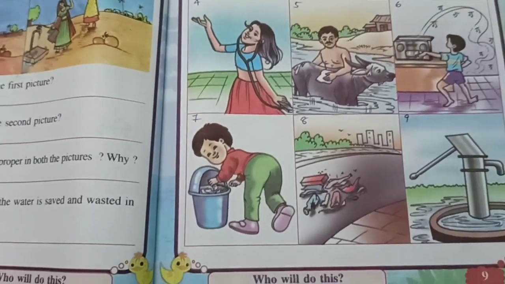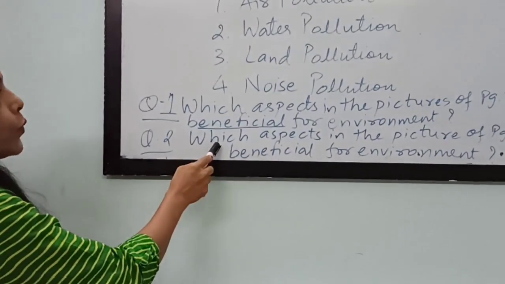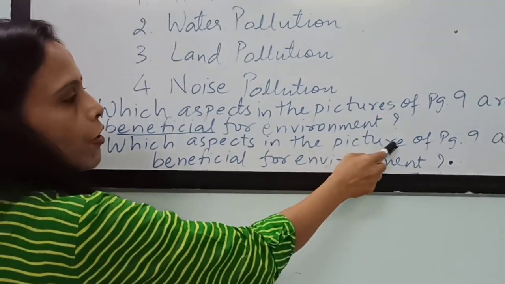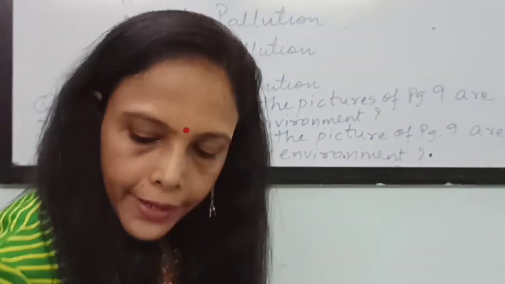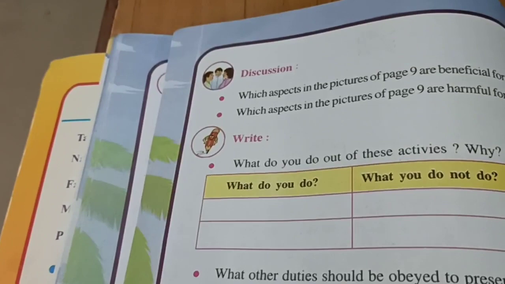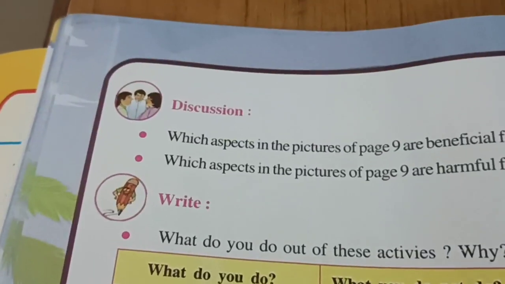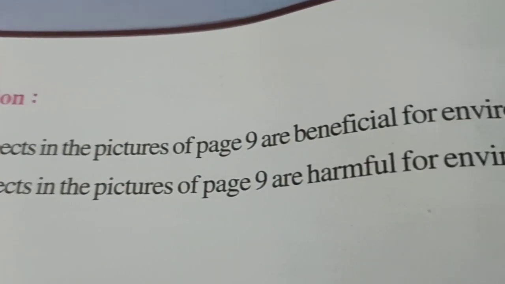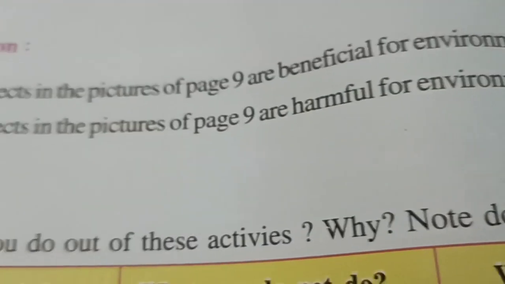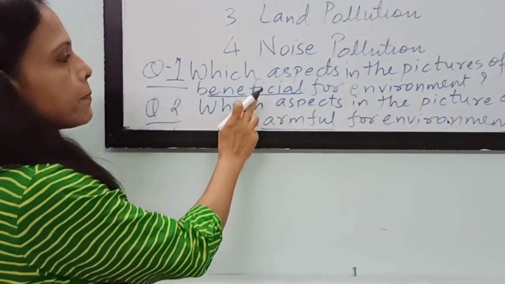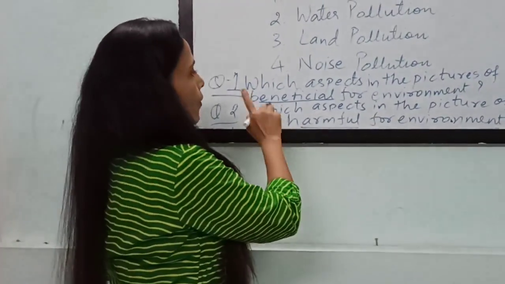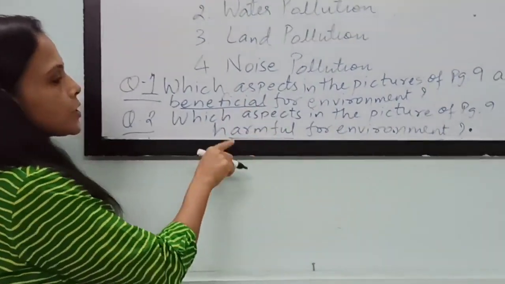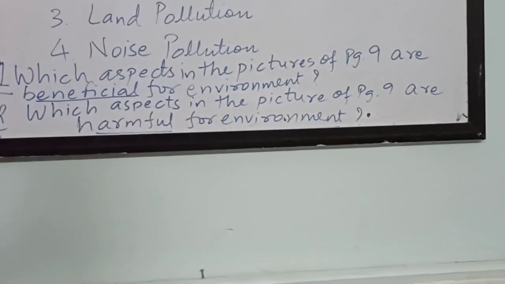Right? Now look at the second question. Which aspects in the picture of page 9 are harmful? See the question in the textbook. Harmful. Right? We have done how it is beneficial, and the next question is how it is harmful. Beneficial we have seen on page number 9, picture number 4 and 7. Now on the same page number 9, which pictures are harmful for the environment? Again look at page number 9.